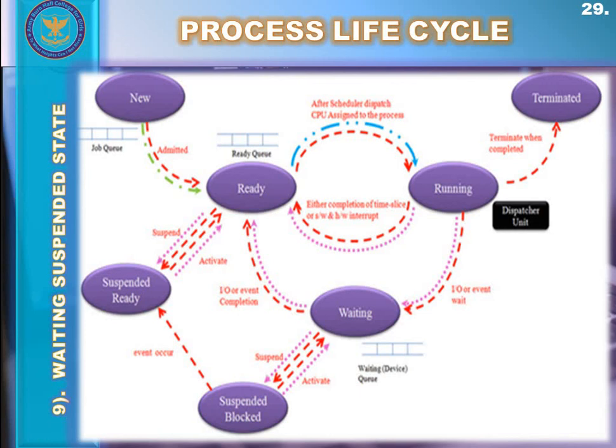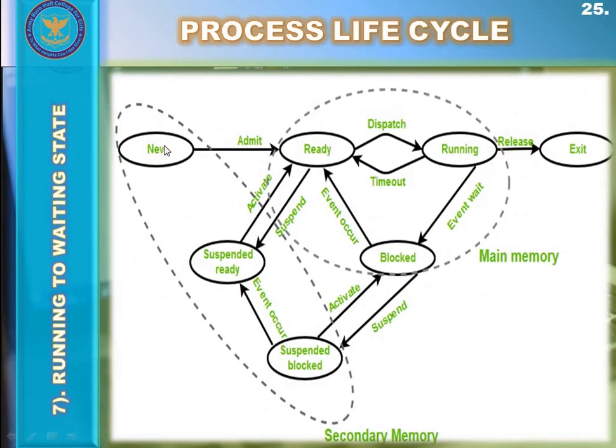So the summary of the whole topic we read today is that a process is basically created in the new state. A process is created on the basis of a fetched program from the secondary memory. After the new state, that process is admitted, or transferred, to the ready state by the operating system.